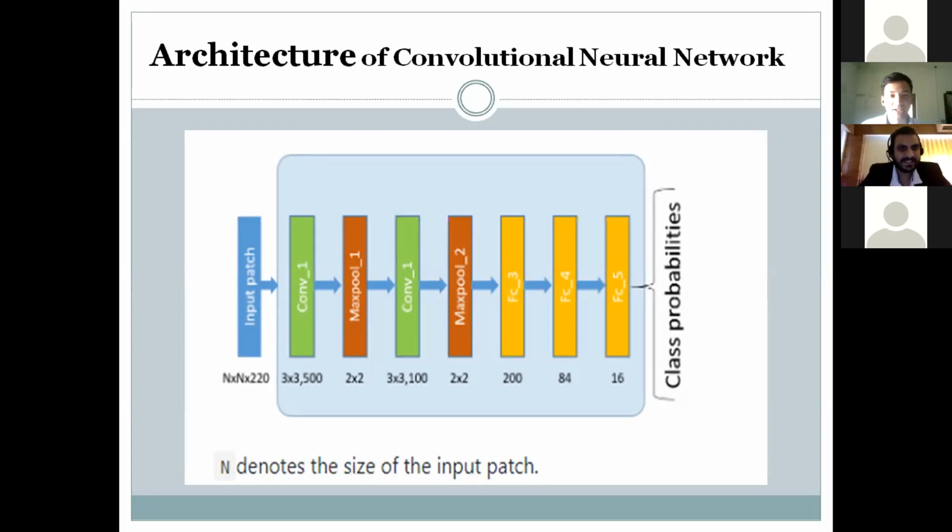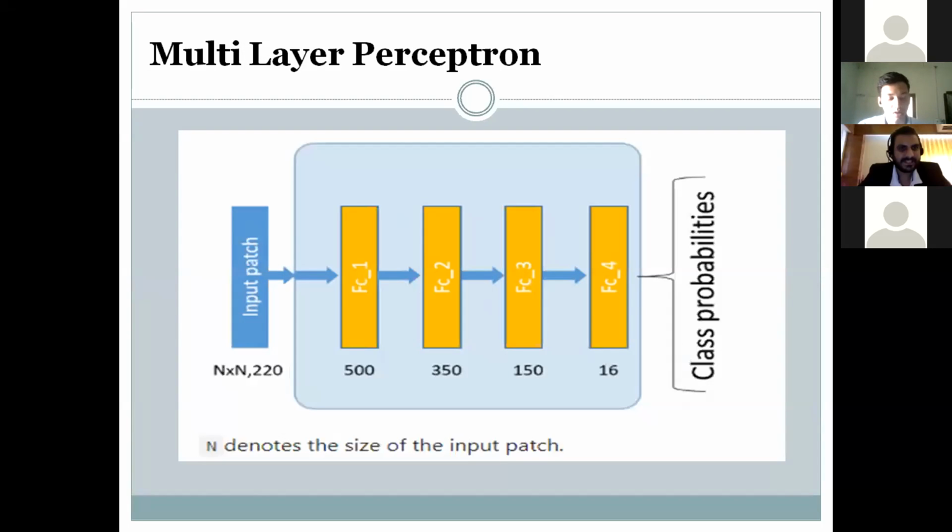The training of the CNN is carried out through backpropagation with the gradient descent algorithm to update the parameters, applying a learning rate of 0.01 and a batch size of 200. And then a multi-layer perceptron, an artificial neural network that consists of 4 fully connected layers. The classification result obtained through the multi-layer perceptron has an overall accuracy of 86.51%.